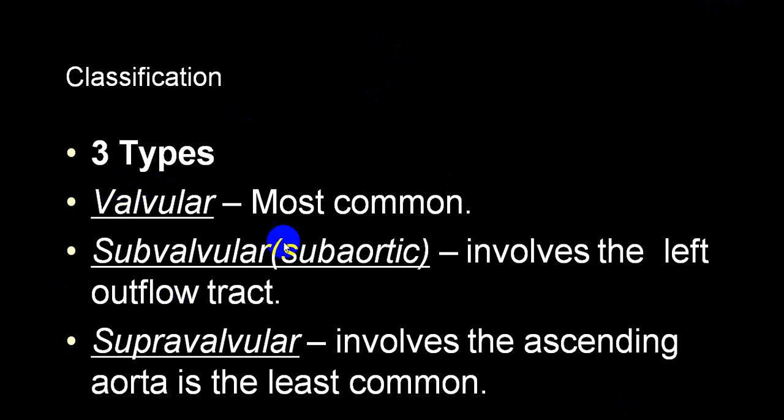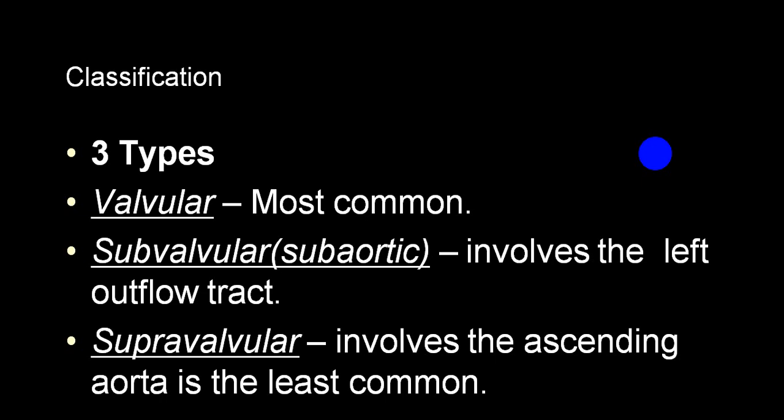If the outflow tract is involved, that is called subaortic or infravalvular or subvalvular. The classical example of that is idiopathic hypertrophic subaortic stenosis, IHSS, also called hypertrophic obstructive cardiomyopathy, HOCM.